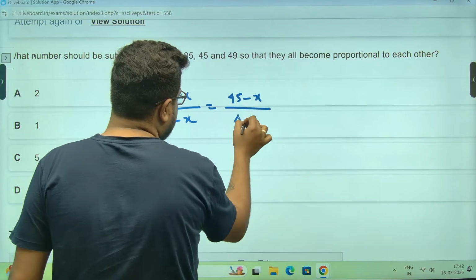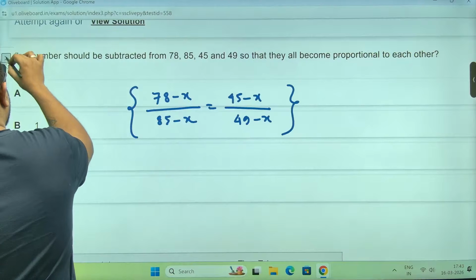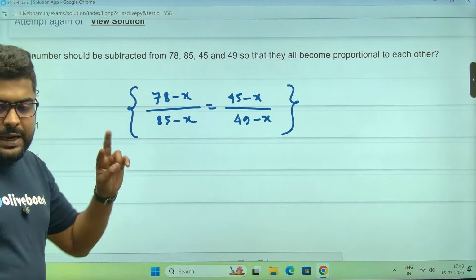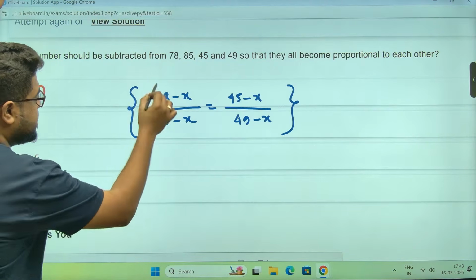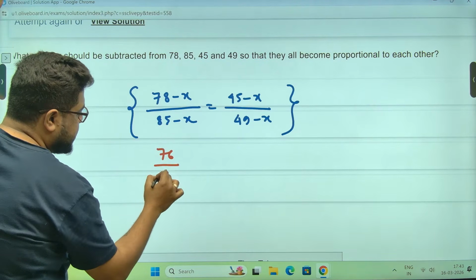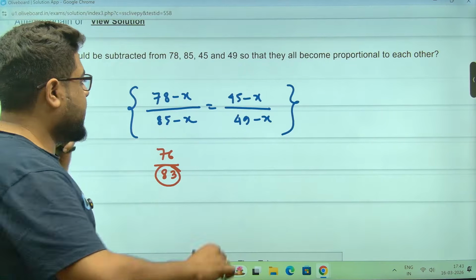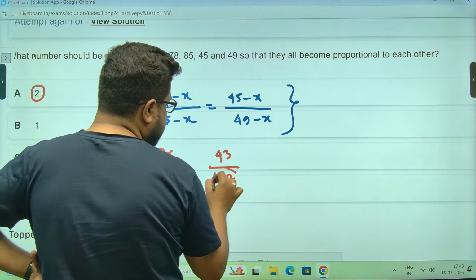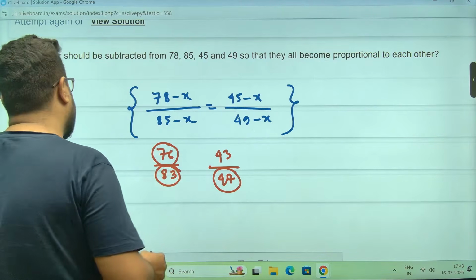Because what I am going to suggest you guys do is look at the options and check for multiples. So if this is the correct answer, this is 76 by 83. 83, I cannot do anything about this. And on this side, this is 43 by 47. This is a prime number, not a multiple, and 76 is a 19 multiple, not possible.